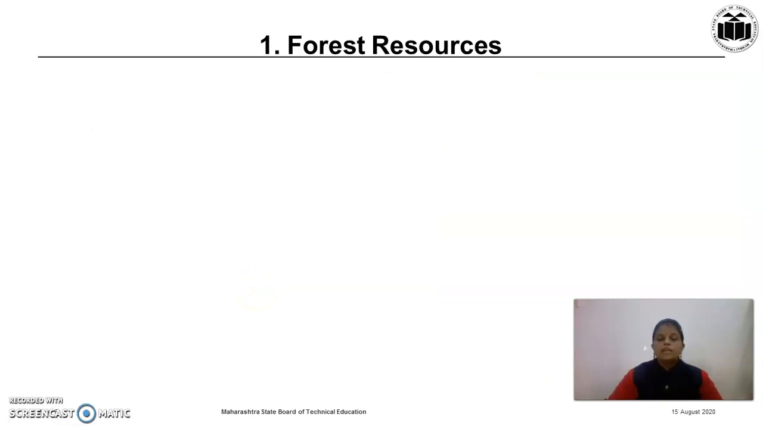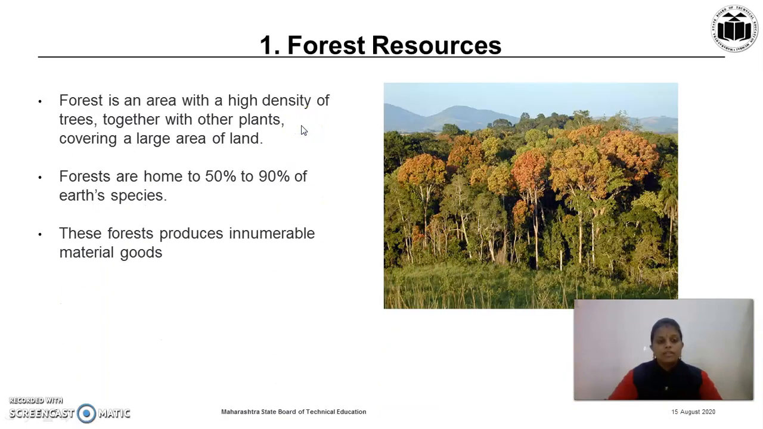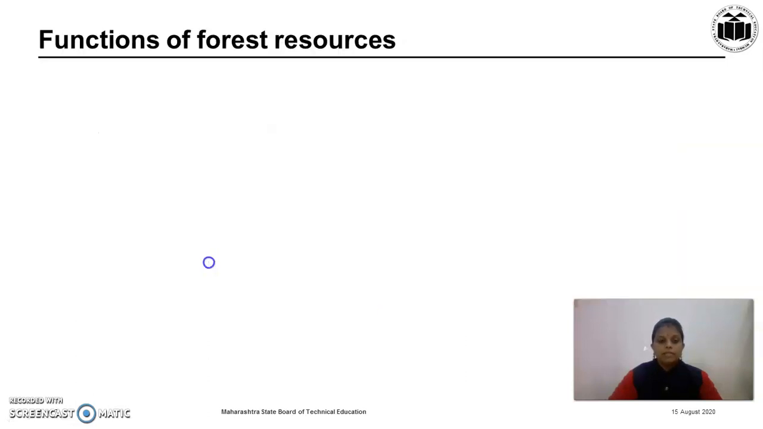So, the first type of natural resources is forest resources. We will see the definition of forest. Forest is an area with a high density of trees together with other plants covering a large area of land. Forests are home to 50 to 90% of the earth's species. These forests produce innumerable material goods which are very useful to human beings.